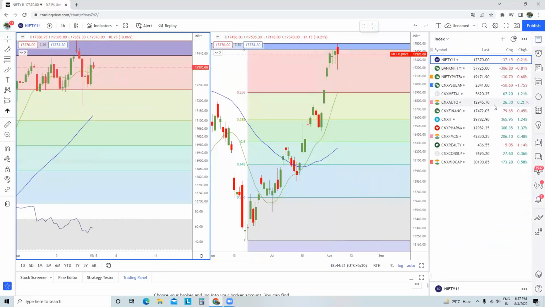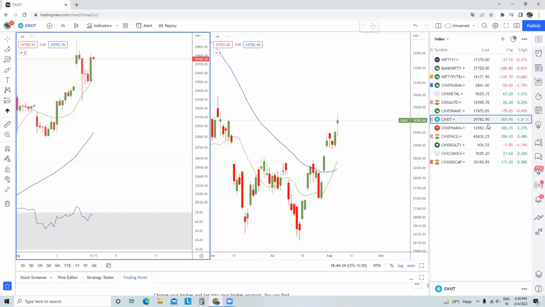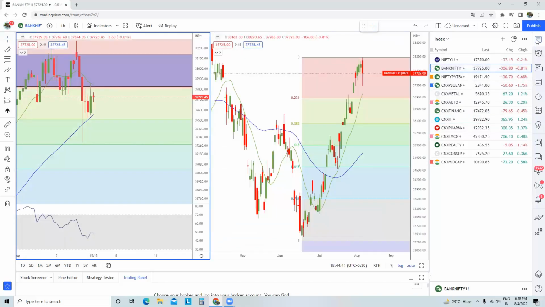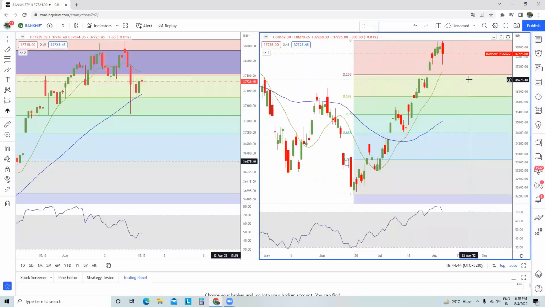And more or less, I believe the sector which is picking up right now is the IT pack, and I'll speak about this in a moment. And before that, I would like to share information about Bank Nifty futures. In Bank Nifty futures, I believe if you convert